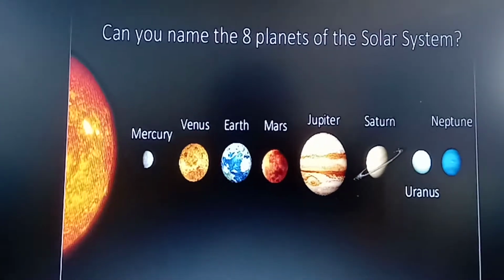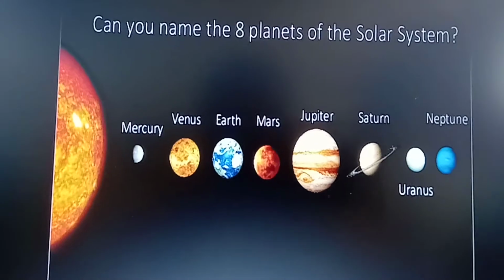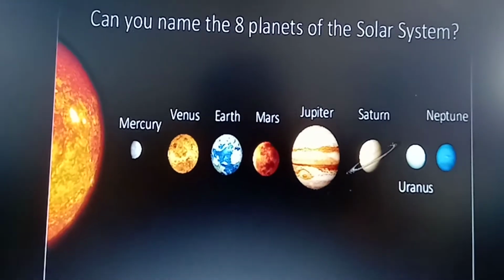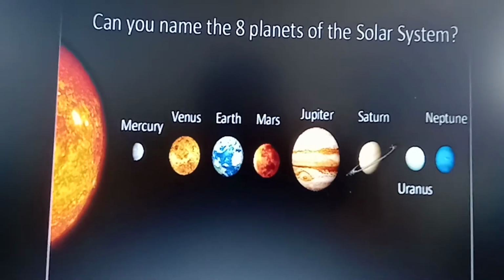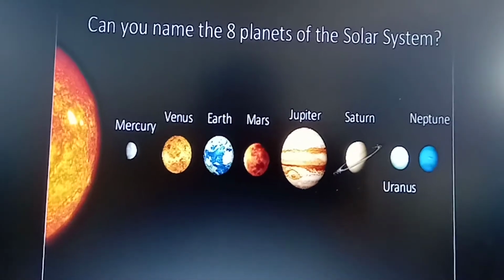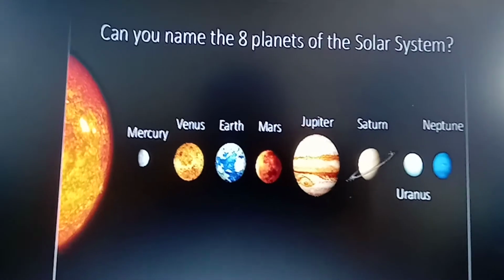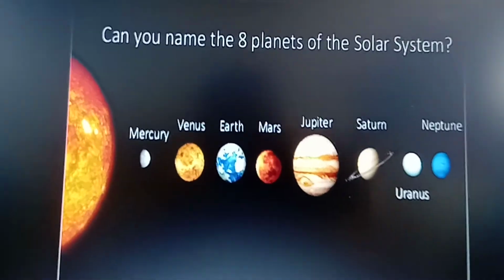Last but not the least, Neptune. Neptune was the last planet to be discovered. It is the most distant planet and Neptune has the strongest winds in the solar system. Hope you understand about the solar system. Now we are going to discuss the exercise of your book.